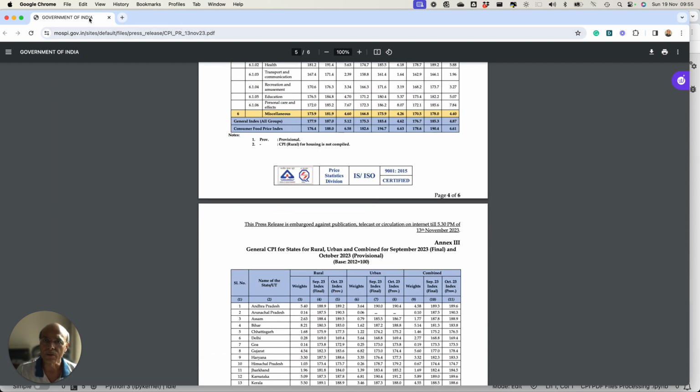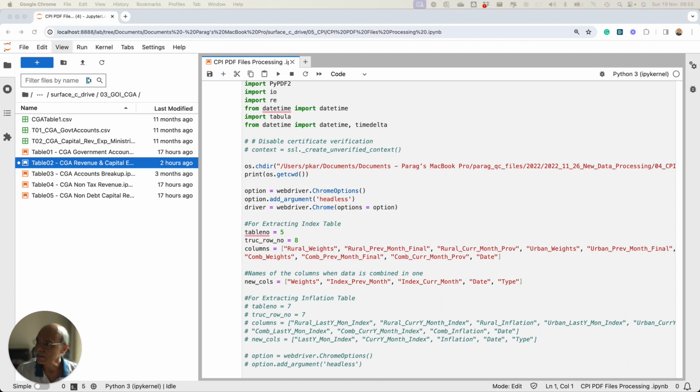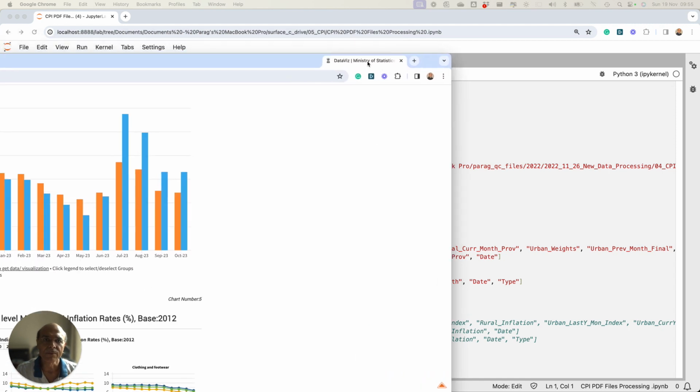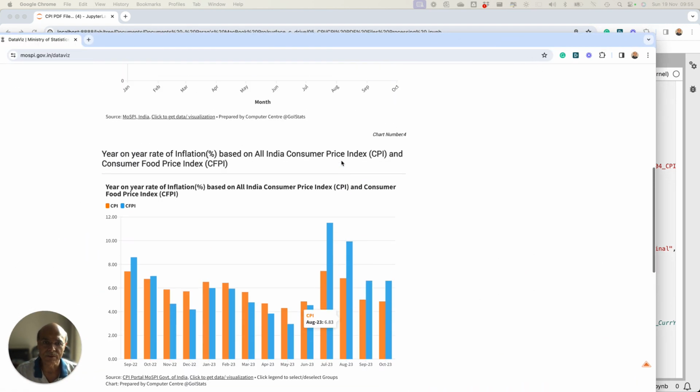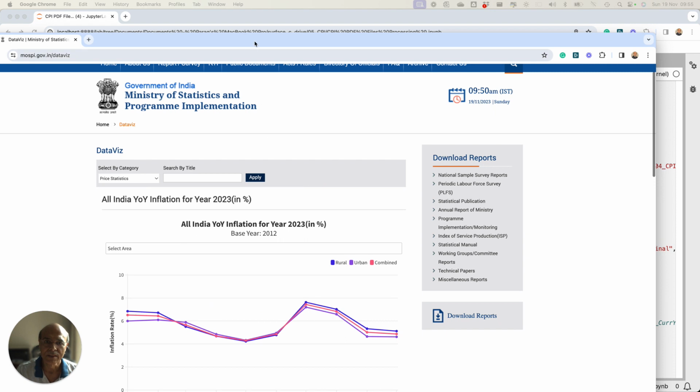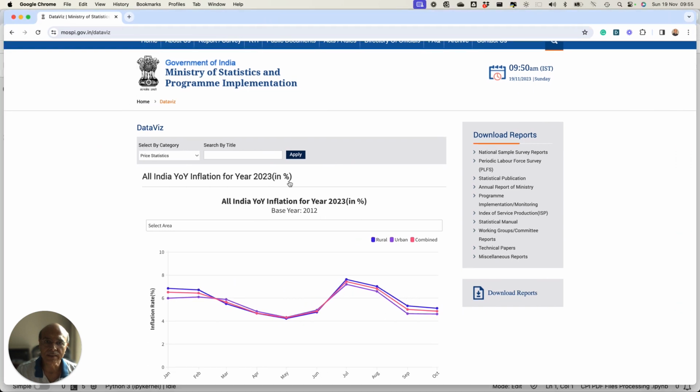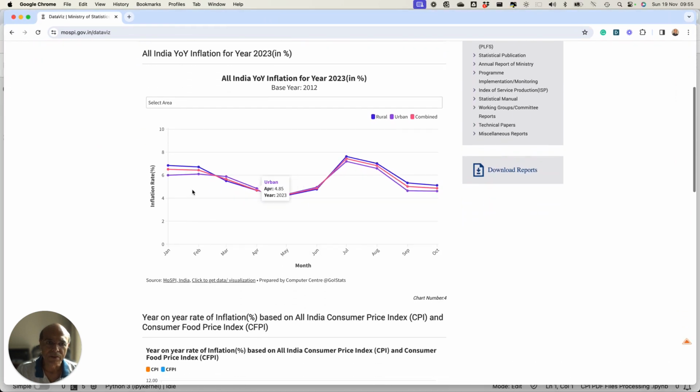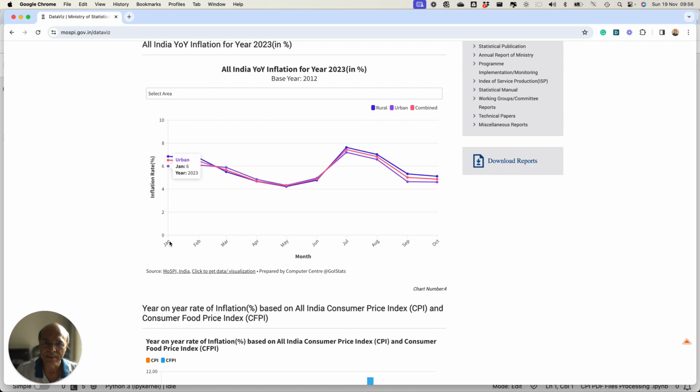Now also the Ministry of Statistics has a website with visualization of these inflation numbers. So I'll show you the website. If you see, the latest visualization available on the website is from January to October. Here you can see all three segments visualized.